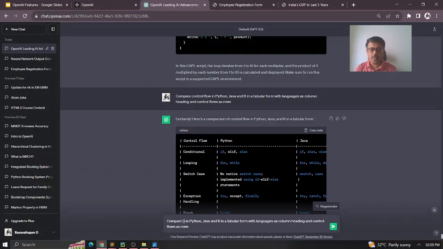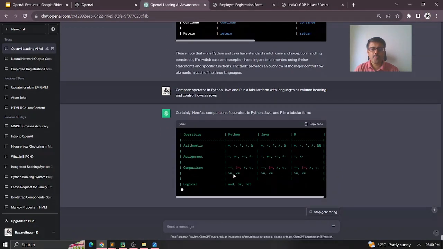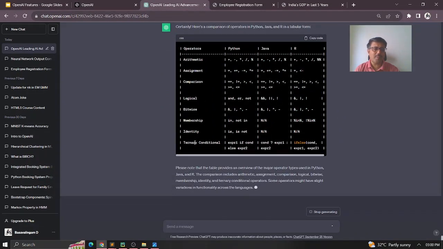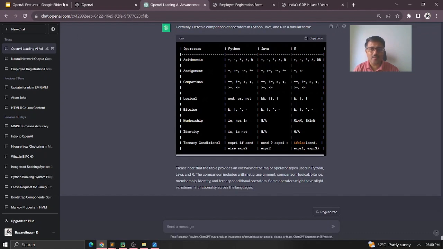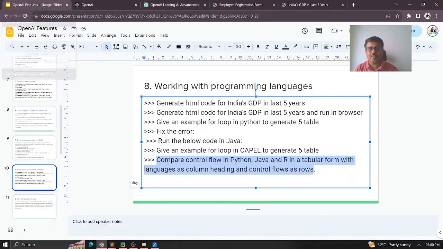I simply say, compare operators in Python, Java, and R. Okay, so I'm just giving it here. So you can see it here: arithmetic operators, assignment operators, all those operators are available, and how each is represented in each language, and you'll be able to do a thorough comparison. Are you getting it? There are about 150 plus languages in the world, so you can quickly understand and learn any new language in a very short period by using this.